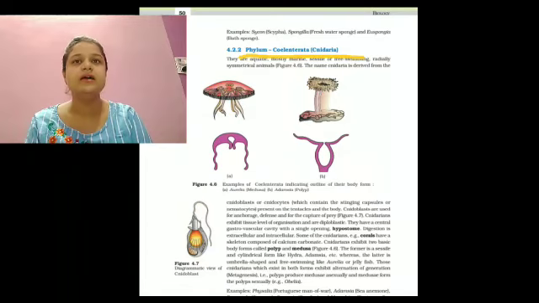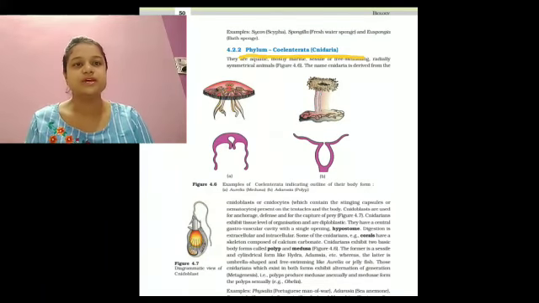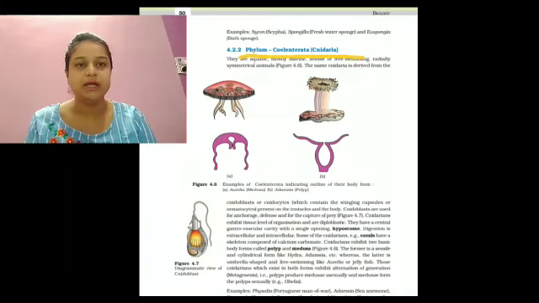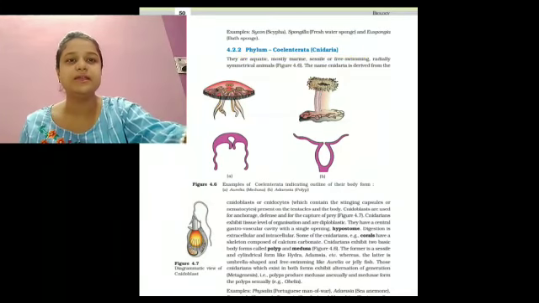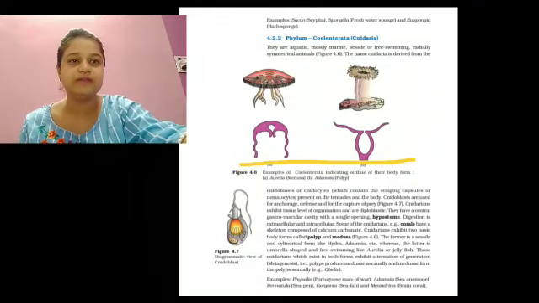Some Cnidaria exhibit both forms. In Obelia, polyps produce medusae asexually and medusae produce polyps sexually. This type of reproduction is seen in Coelenterata. There are some diagrams showing examples of the Coelenterata phylum.